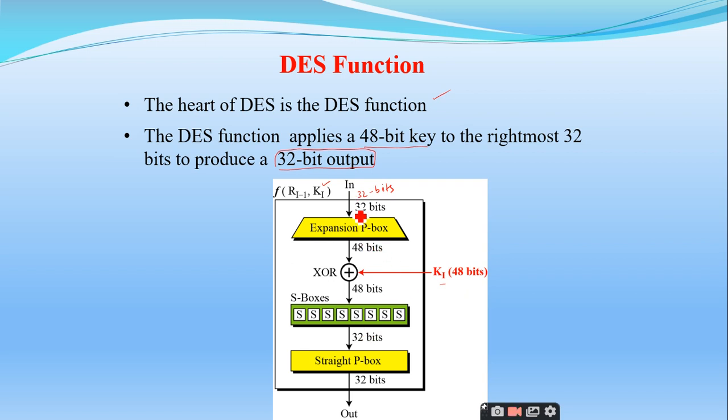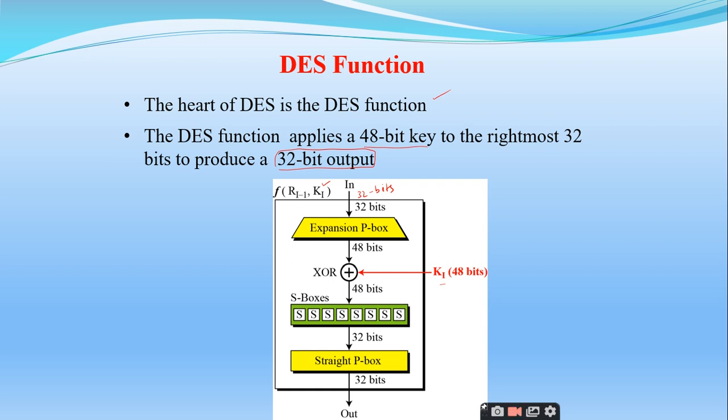The input of 32 bits, the right part, is given to an expansion P box. Very important. So what is an expansion P box? The output elements are greater than the inputs.